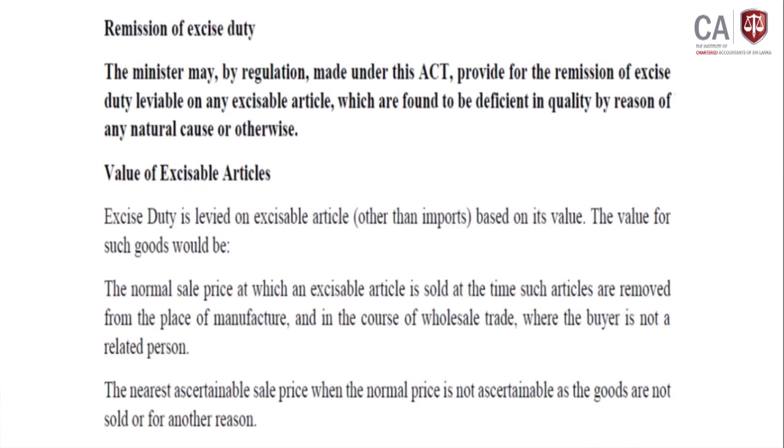And the nearest ascertainable sales price is used when the normal price is not ascertainable, as goods are not sold or for another reason. If it is not ascertainable, then whatever the possible nearest ascertainable value should be used to decide the value of the excisable articles.